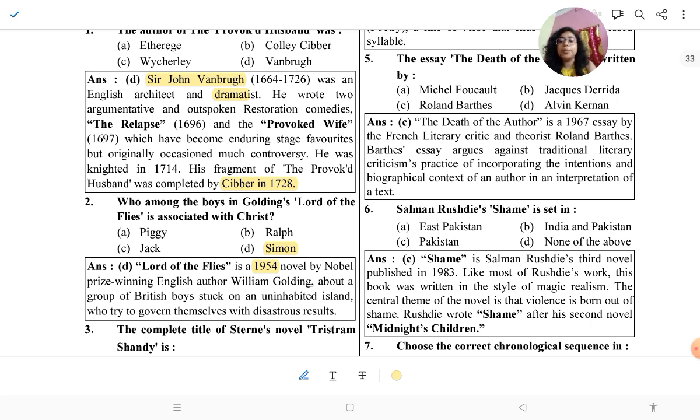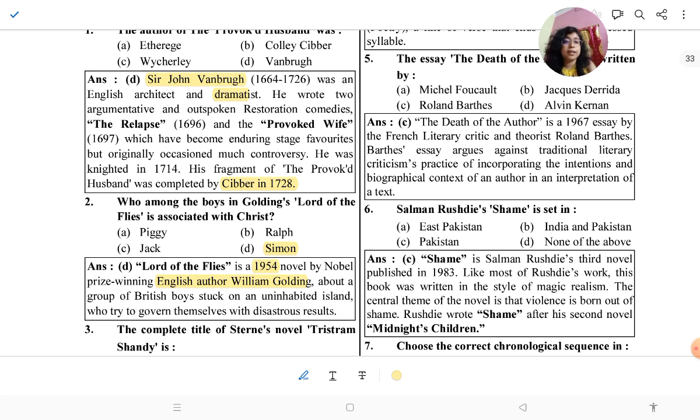It is by the Nobel Prize winning English author William Golding, about a group of British boys stuck on an uninhabited island who try to govern themselves with disastrous results. It is the first work of Golding, who was a Nobel laureate.